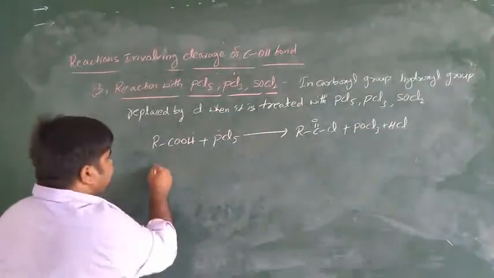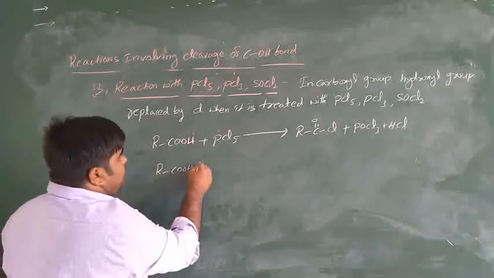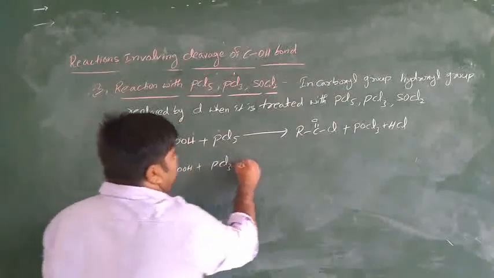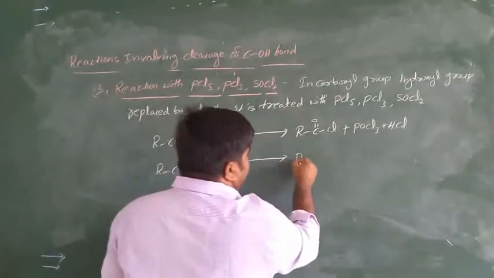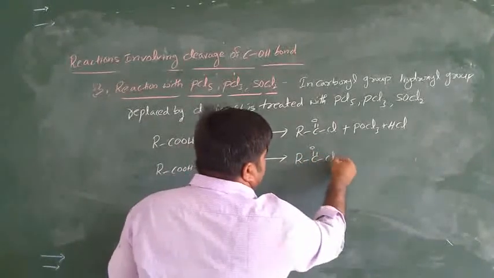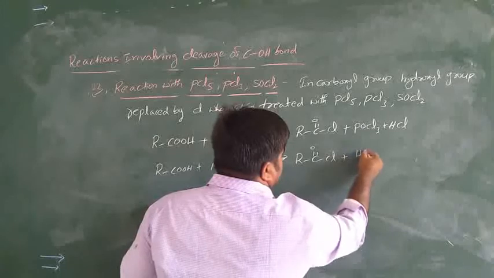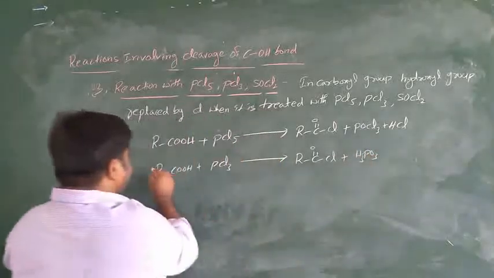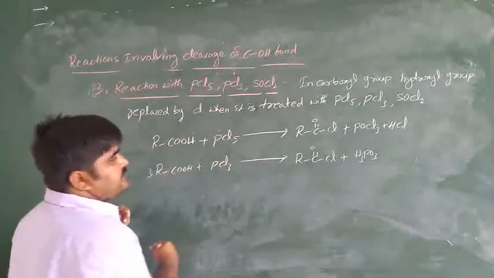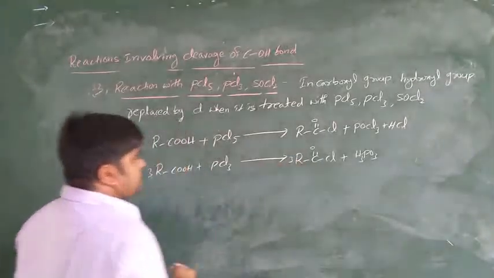Next, carboxylic acid reacts with PCl3 to produce acyl chloride and H3PO3, three moles each.